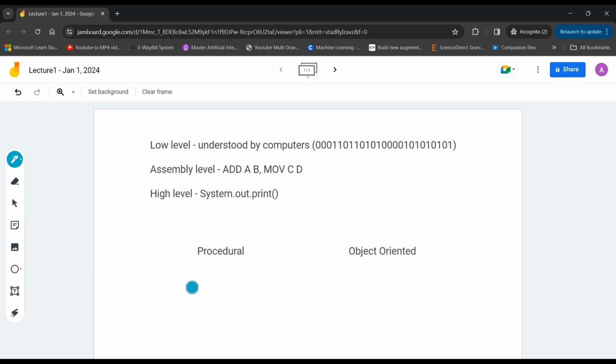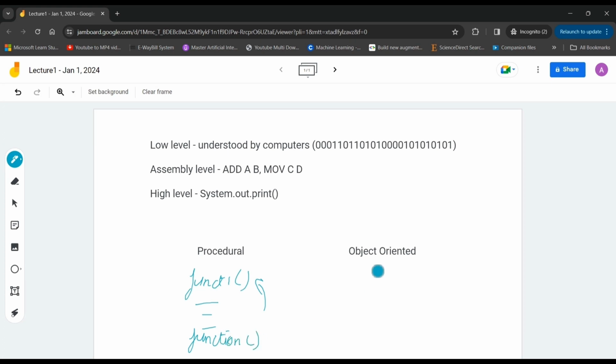So procedural language follows a bunch of functions. Let's say function one, function two, function three. If you have to perform any task, we call a specific function. But if you want to make tiny changes, little changes, then we have to write a whole new function for that.